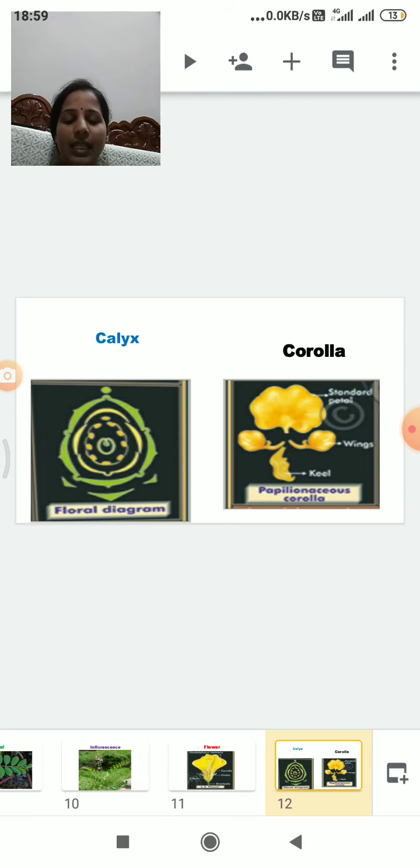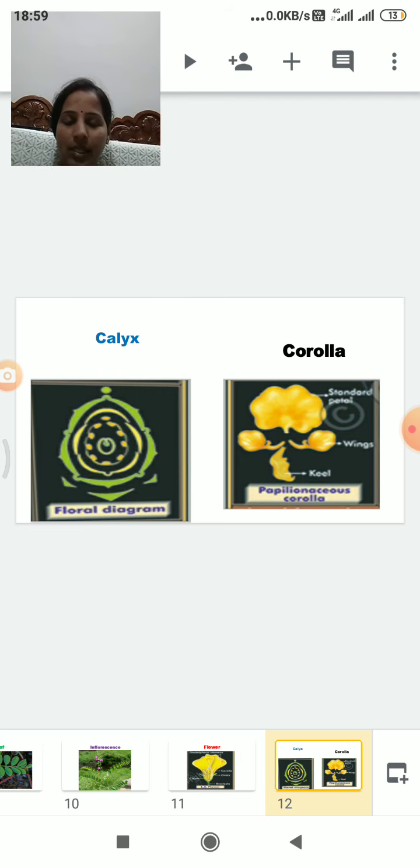And the 2 petals at the anterior end are fused and boat shaped. Generally the below petals are called keel petals. These 2 petals at the anterior end are fused and look boat shaped. That's why they are called keel petals or carina. So these keel petals enclose the androecium and gynoecium. This kind of corolla is called the papilionaceous corolla. It is a very characteristic feature of the Fabaceae family.